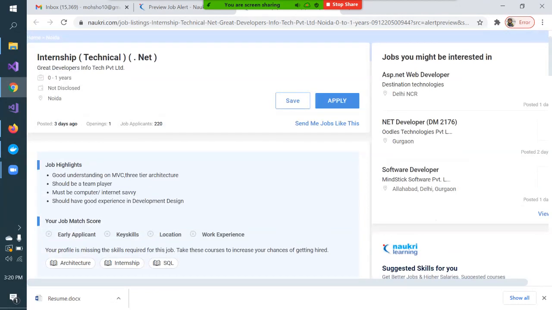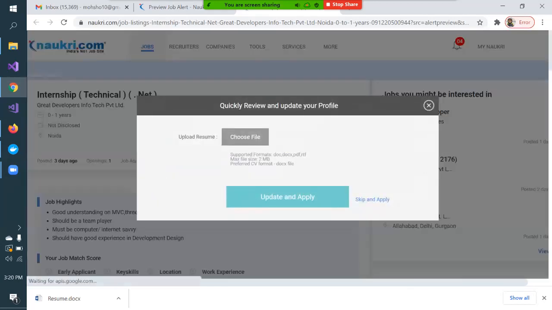And if you want to apply for this job later, you can save it also. If you want to apply, then you need to click on the apply button. Here Naukri is asking me to upload a resume. It is asking, do you want to upload a recently updated resume and apply for this job, or update and apply? Do you want to update your profile and then apply?